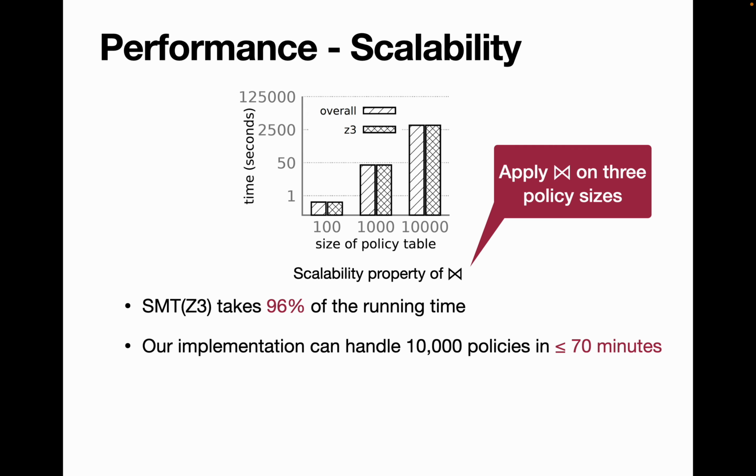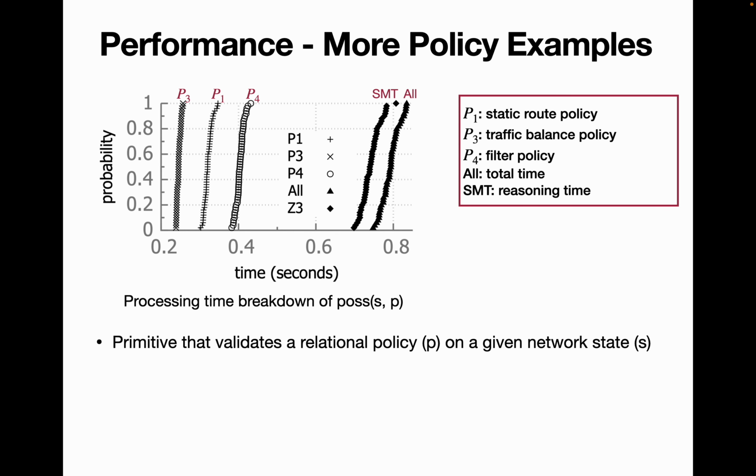We can also see that our implementation can handle 10,000 policies in a little over 70 minutes. We have more policy examples. For example, P1 is the static route policy, P3 is the traffic balance policy, and P4 is the filter policy. We also show the total time, and we can see that it is again dominated by our SMT solver.